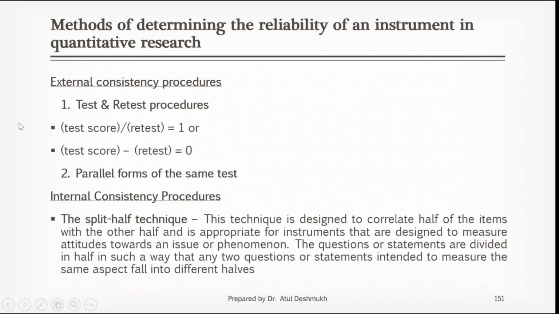So there are methods for checking internal consistency as well as external consistency. There are methods for checking external reliability and internal reliability. External reliability means what? Test and retest procedure. Test and retest means what?